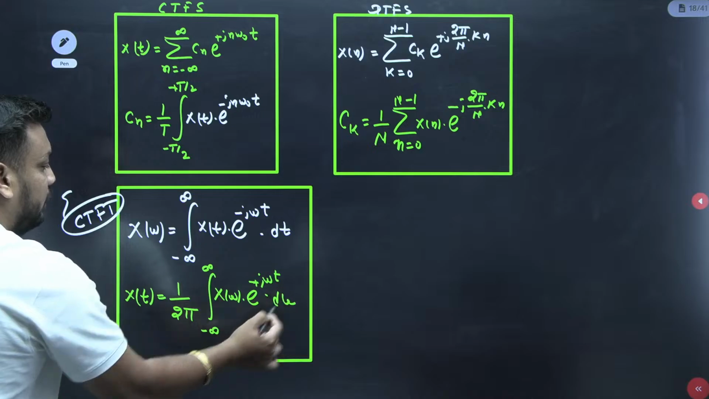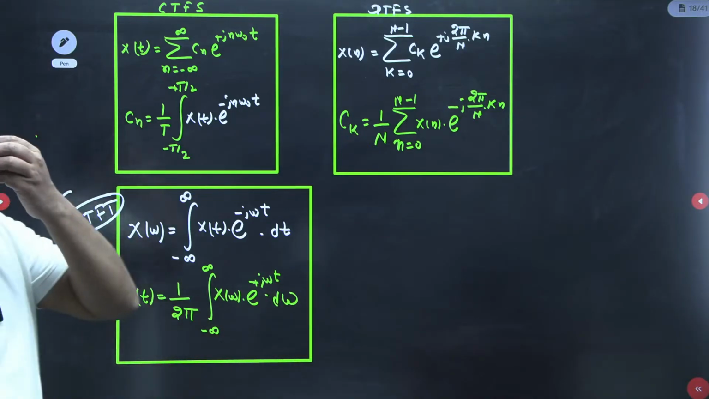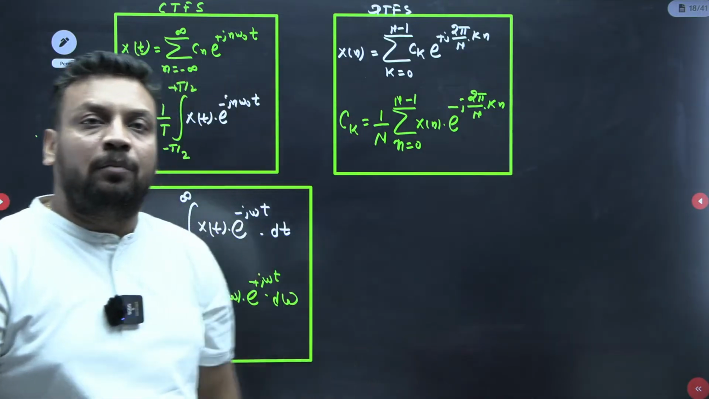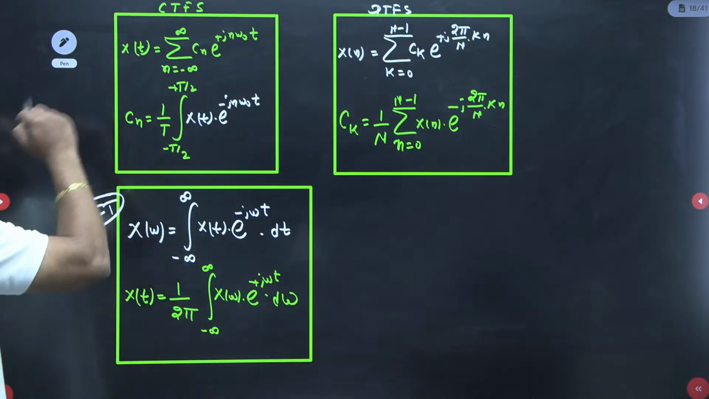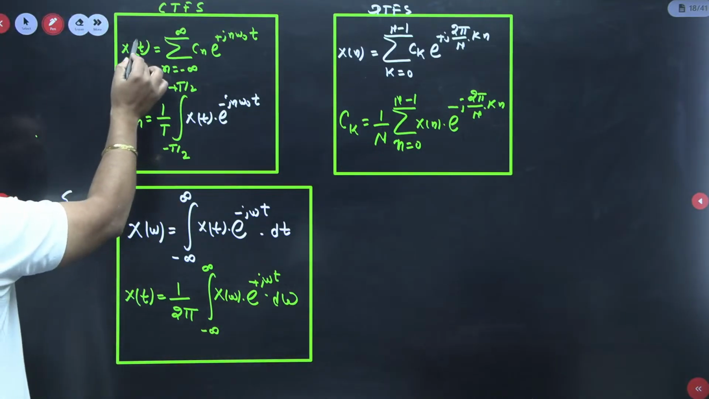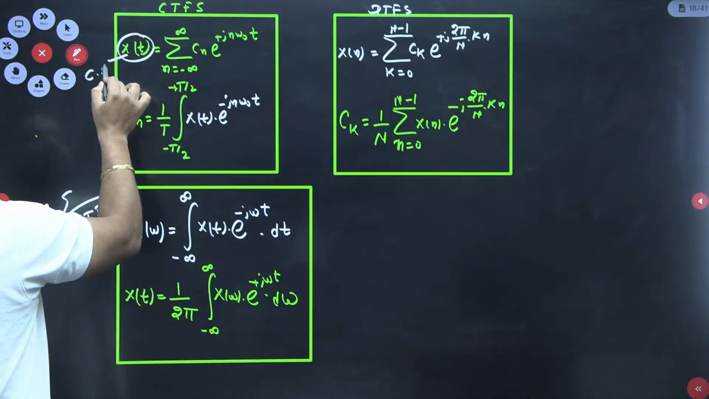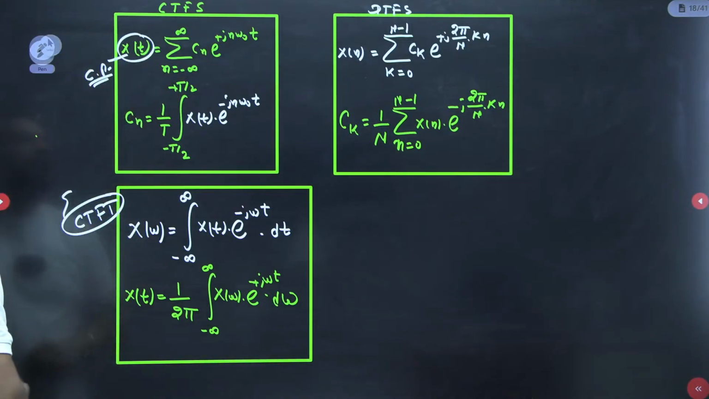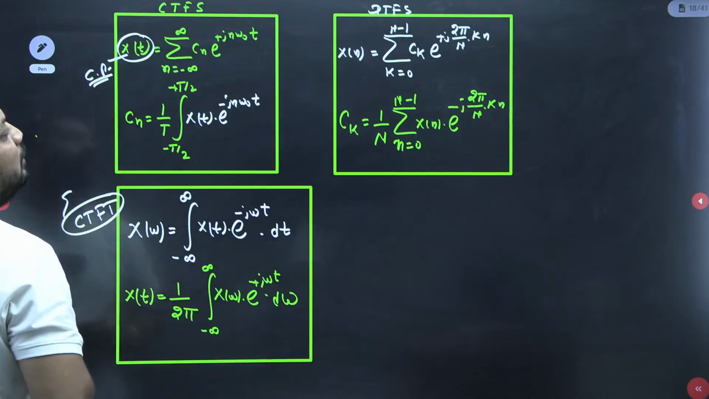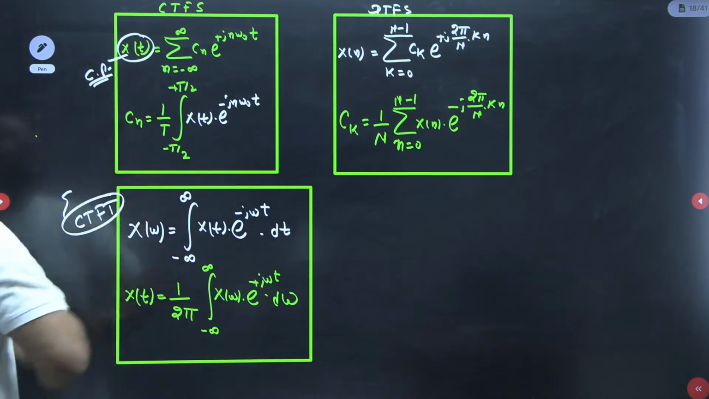Why am I writing the formula? Because I need this to solve the next GATE question. You should remember the formula. So what is the conclusion in the CTFS? Do you remember, this x(t) signal is continuous plus periodic in the time domain.